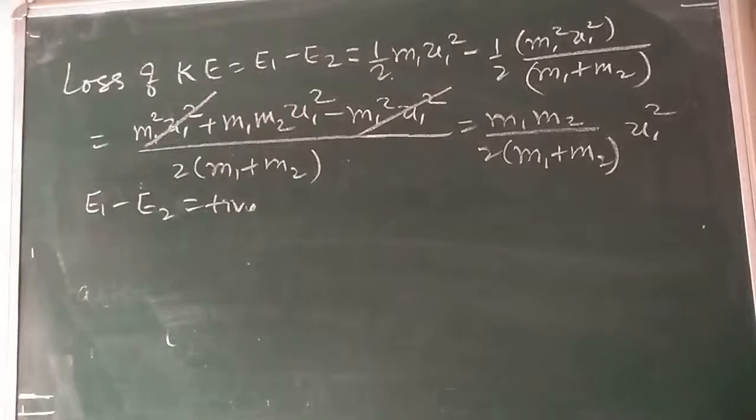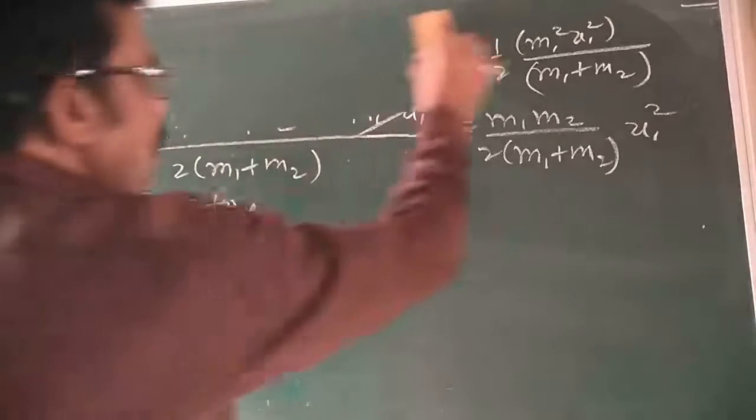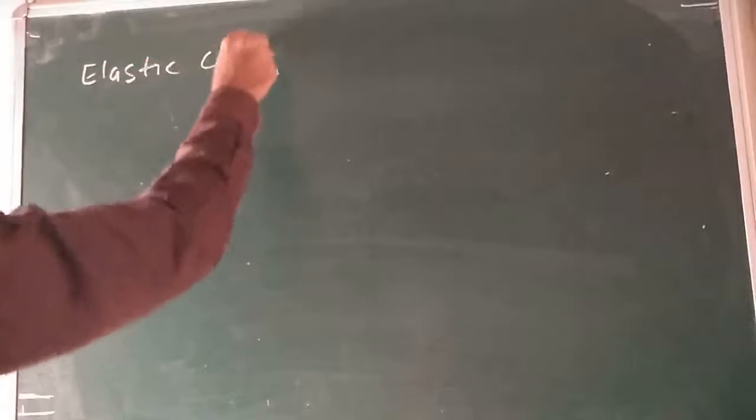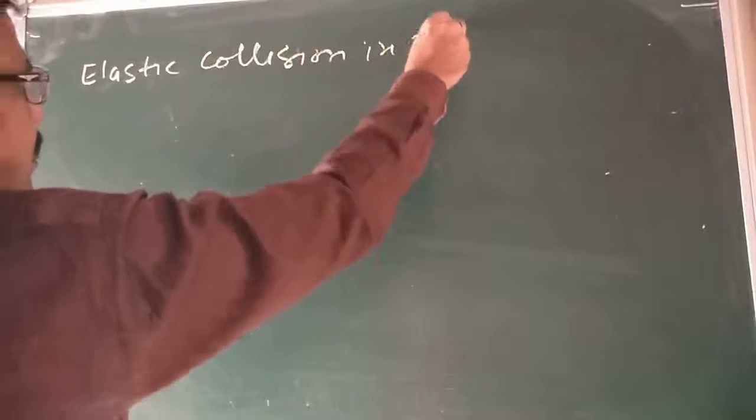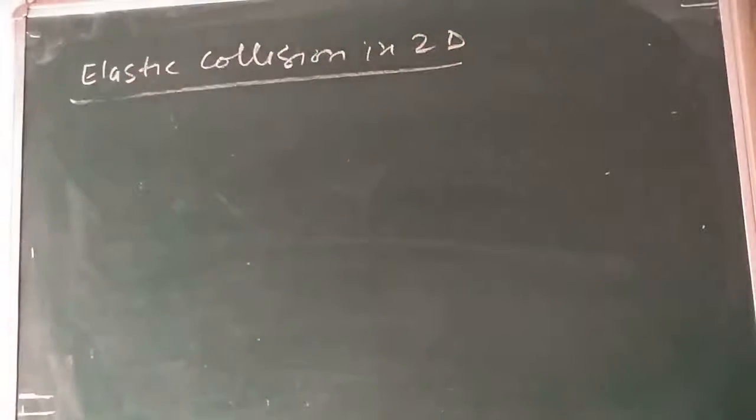Now we are going to see elastic collision in 2 dimension, or we can say the oblique collision. So my dear children, this is also called oblique collision.